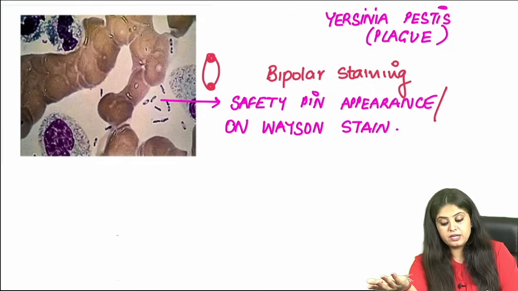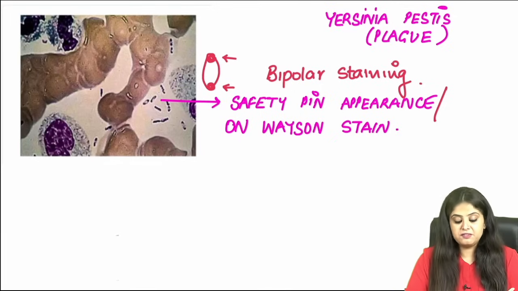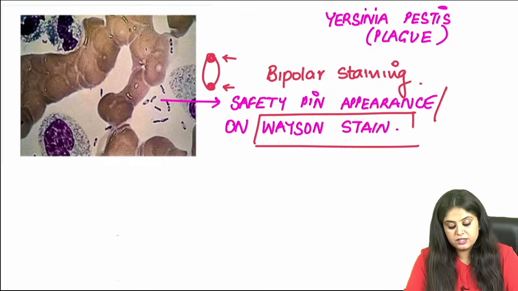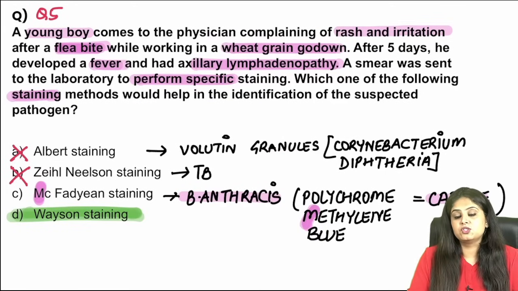Don't think you have not read it. You have. Bipolar staining at the two ends. That's what makes it a safety pin. And what is the stain that we've used over here? It is the Wayson stain, which I know you might have forgotten during your rapid revision study. So that is the answer over here. Even if you were ruling out, you could have come to an answer.